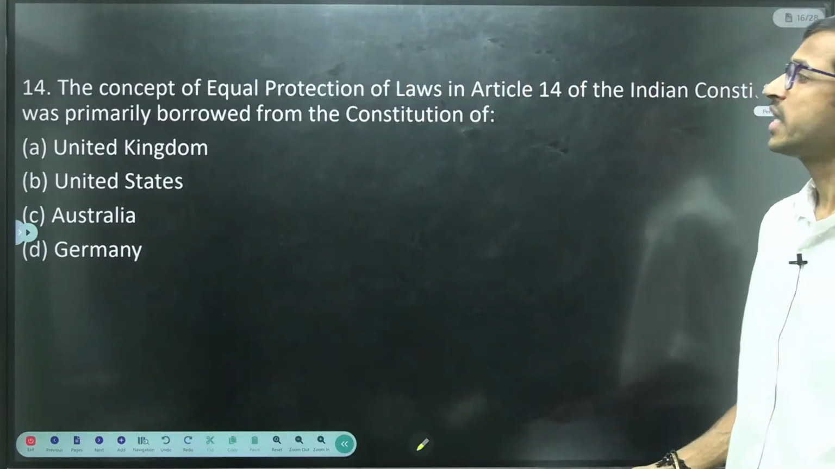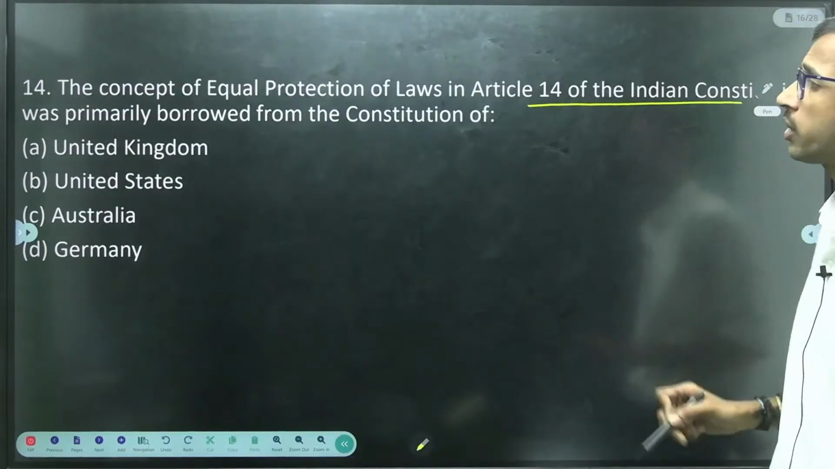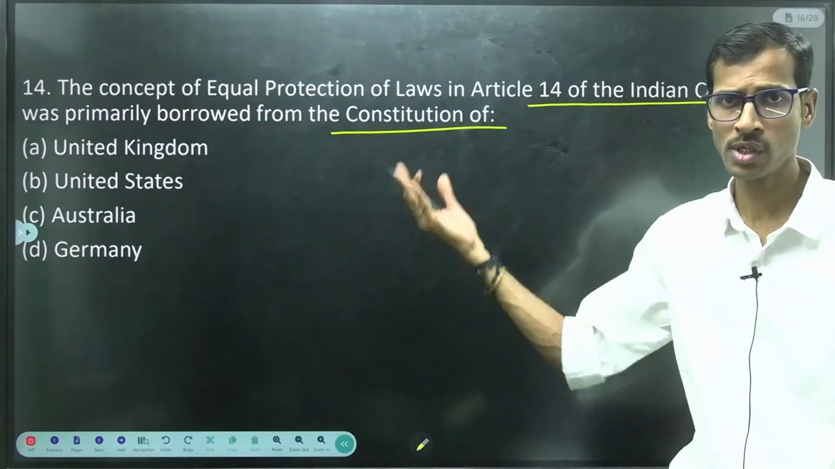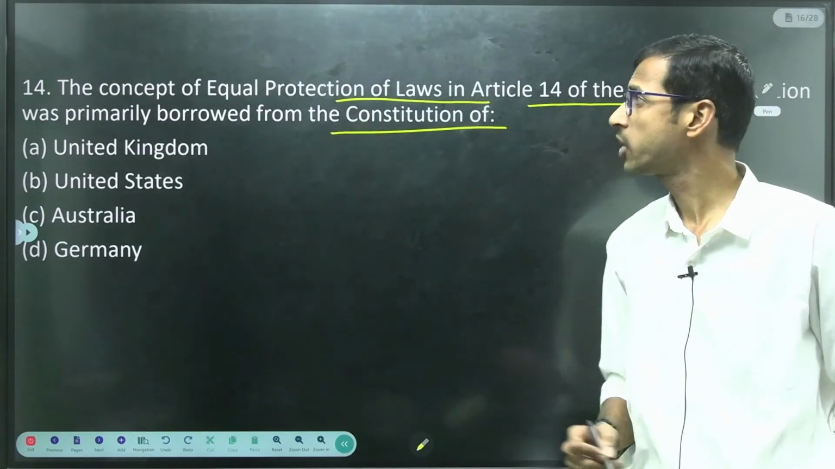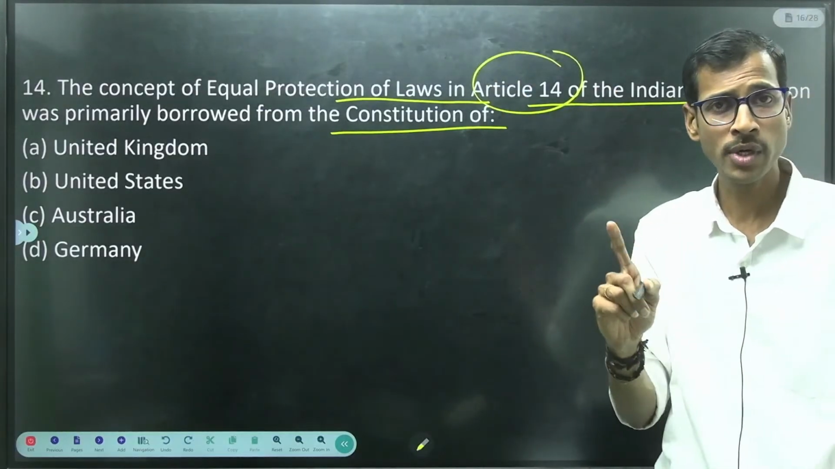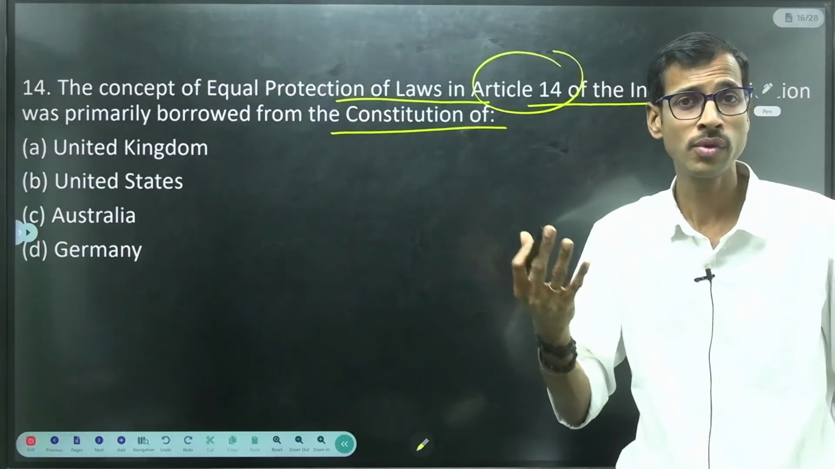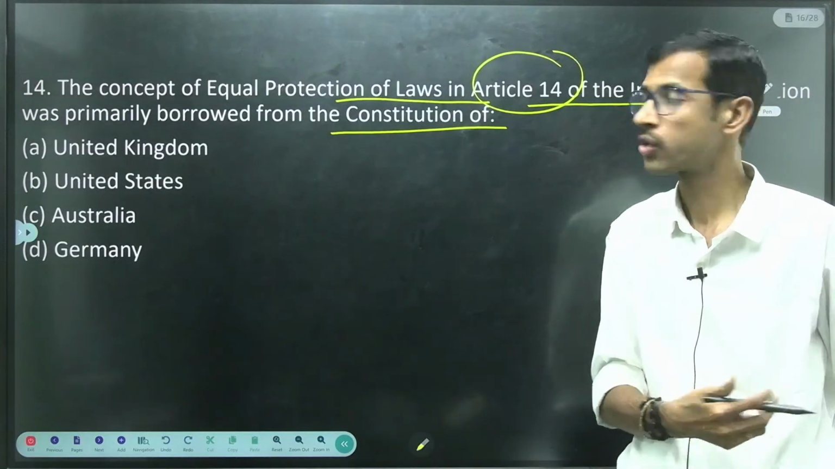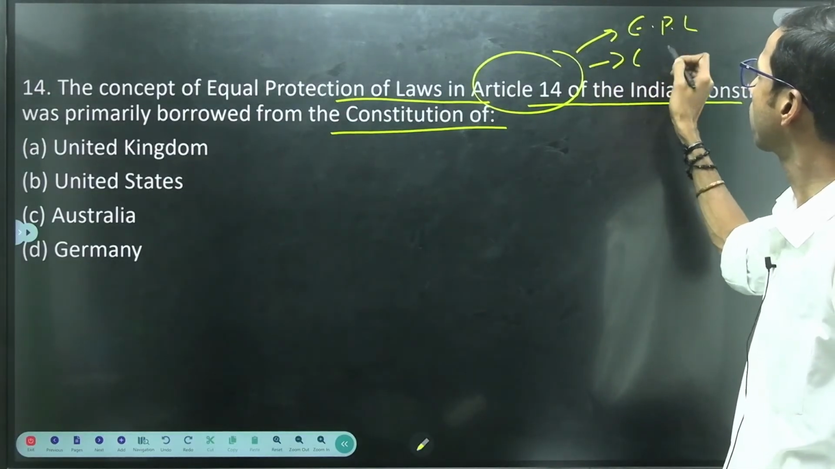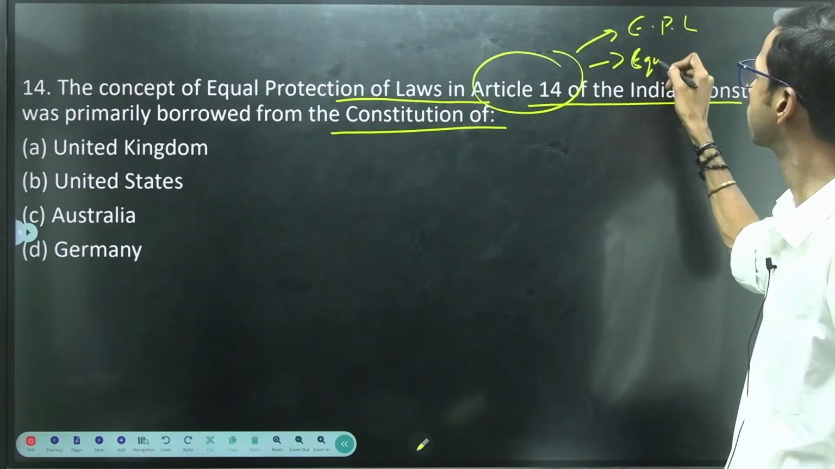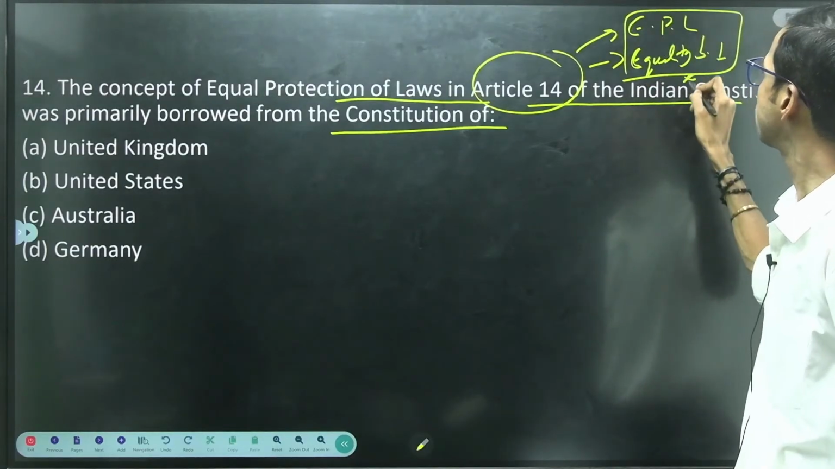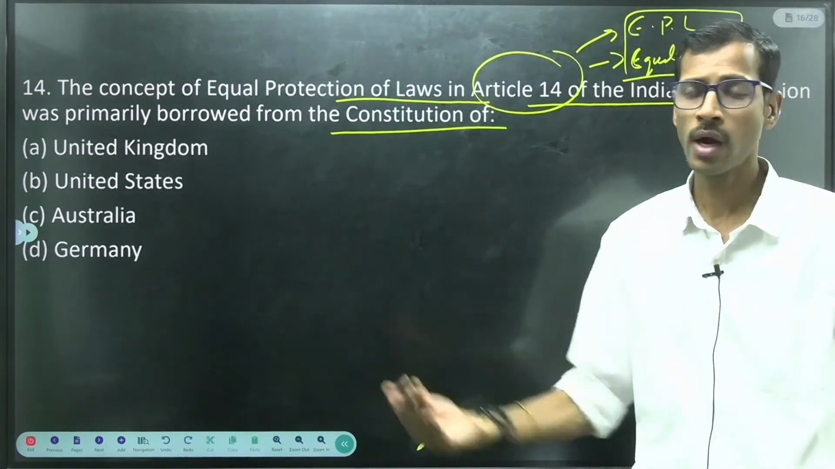The concept of equal protection of laws in Article 14 of the Indian Constitution was primarily borrowed from the Constitution of... So same question but different concepts. Equal protection of laws is mentioned in Article 14, which means the right to equality, right? The mother of equality articles is Article 14 only. So here we have equal protection of law and equality before law, right? So these two are very important regarding Article 14.